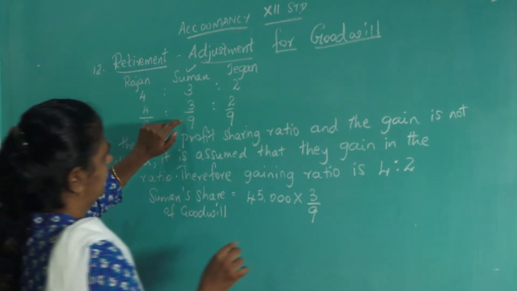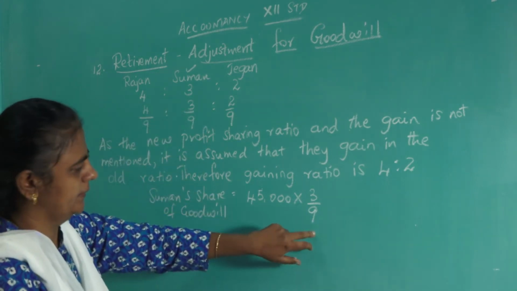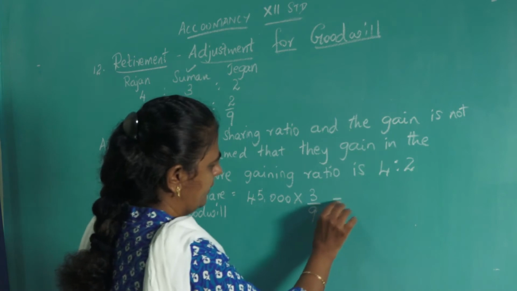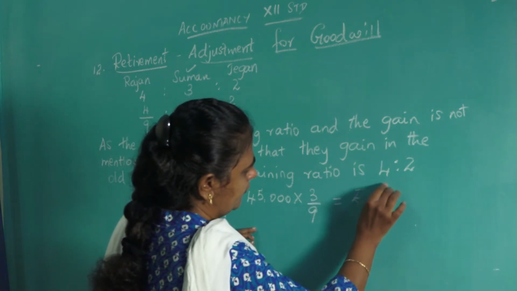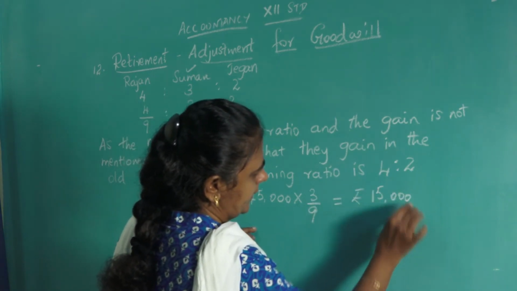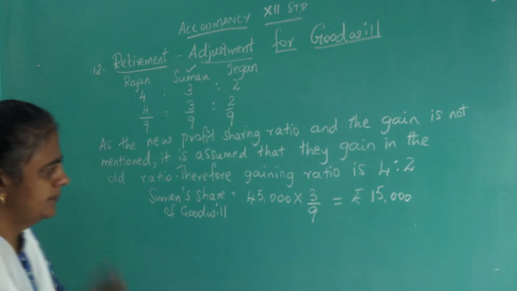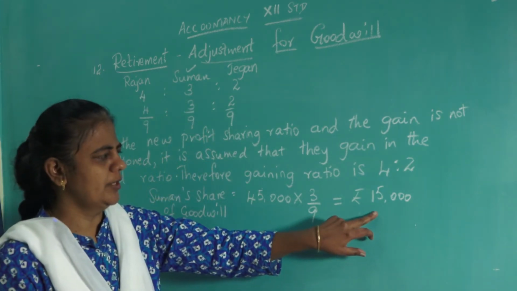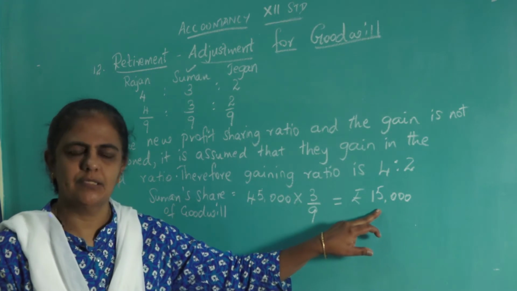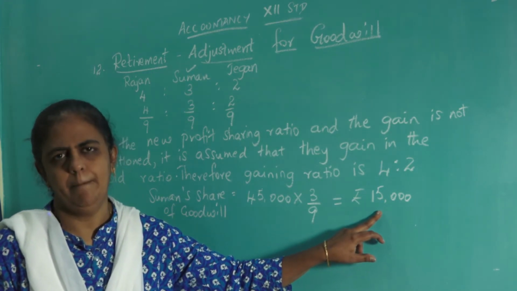The retiring partner Suman, his share is 3/9. Okay. So that will give you Rs 15,000. Now this 15,000, what you have to do? This 15,000 should be transferred to the other continuing partners.